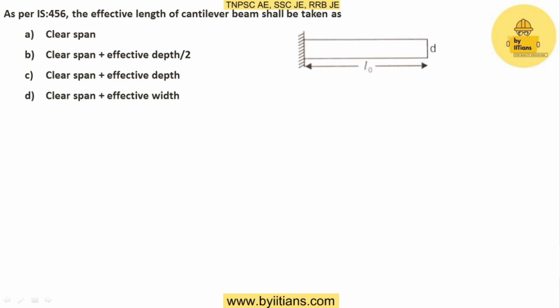Consider a cantilever beam where the depth is taken as D and the clear span as L0. For this case the effective length is L effective equal to clear span plus D by 2.